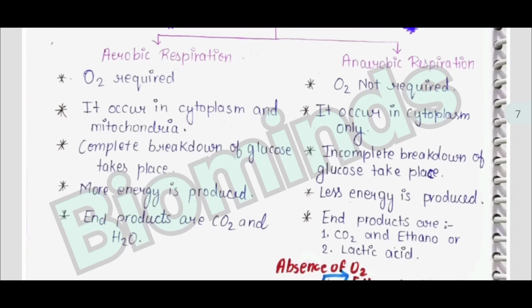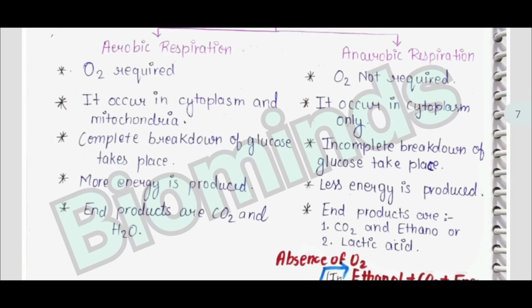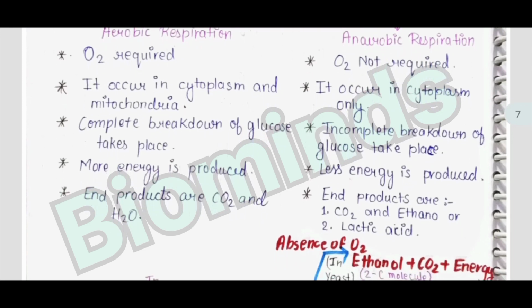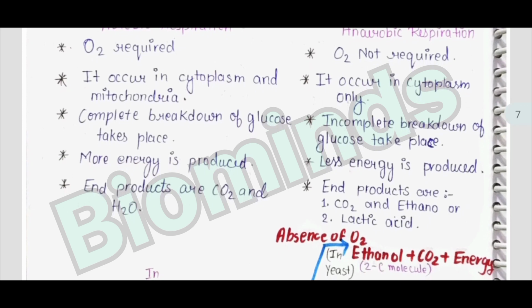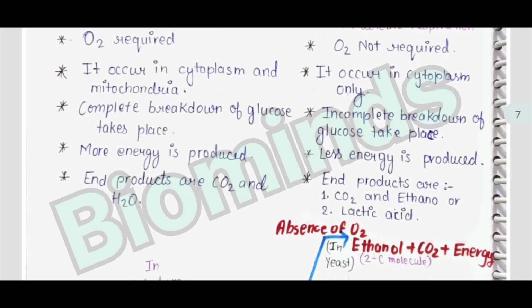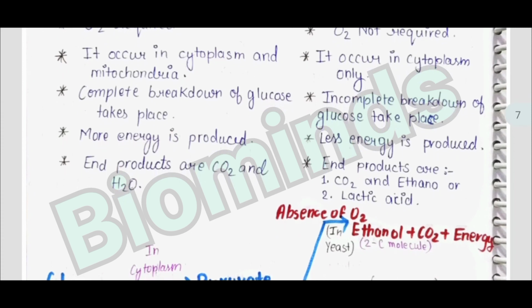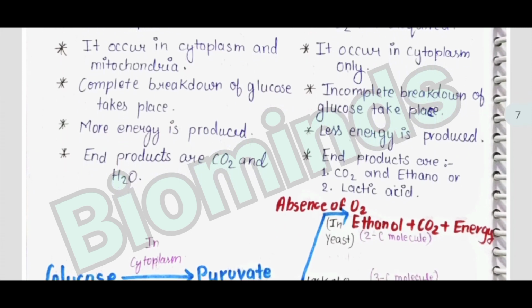Then glucose molecule, that is C6H12O6, a 6 carbon molecule, when broken down in the cytoplasm produces pyruvate, a 3 carbon molecule, with energy.